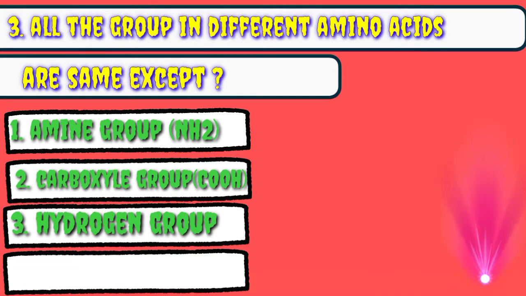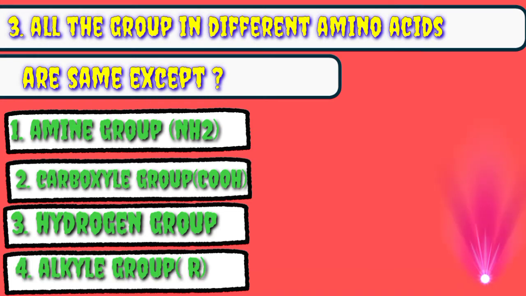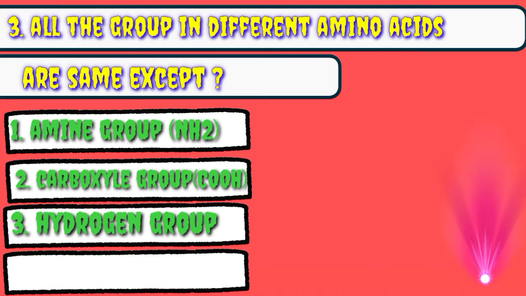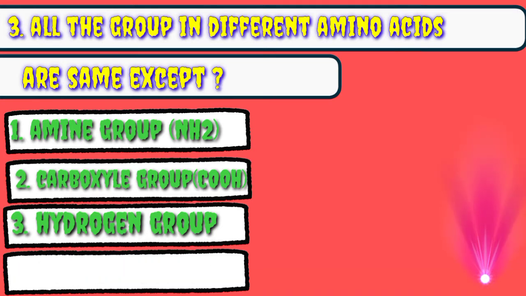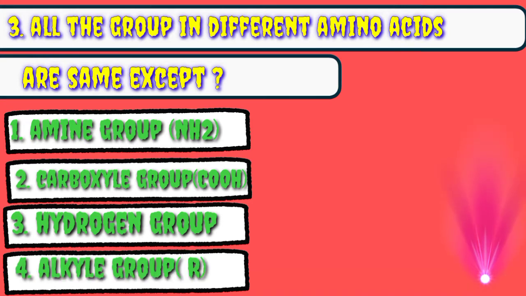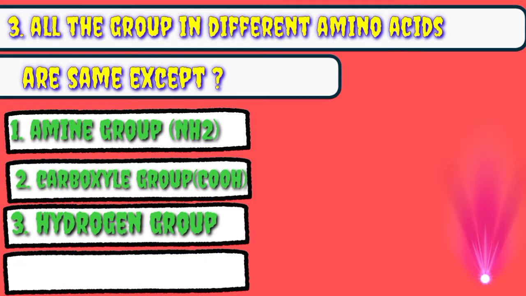Friend, if you see chemical structure of all amino acids have central carbon atom which are attached to 4 group. One is amine group, second is carboxyl group, hydrogen group, and alkyl group. Friend, the amine group, carboxyl group, and hydrogen group are same in all amino acids except alkyl group, which are variable in all amino acids. So our correct option is alkyl group.